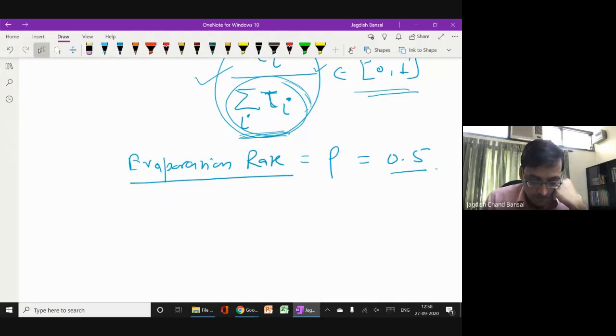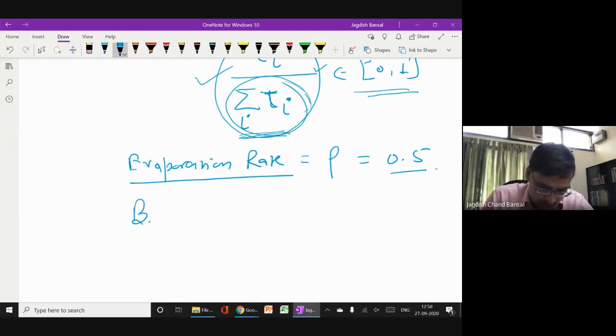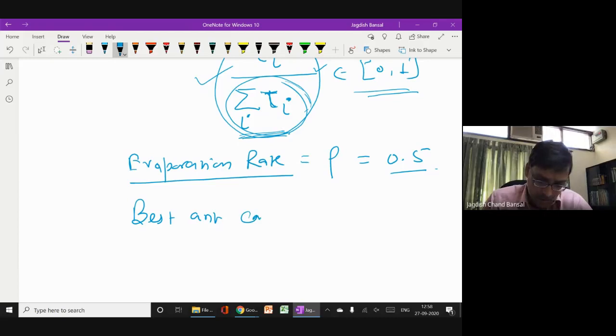Also, it can be considered, however it is not always necessary, that only the best ants can deposit the pheromone. Best ant means the ants which have chosen the best path, right? So only the best ants can deposit the pheromone.